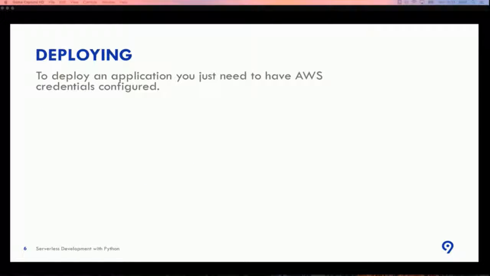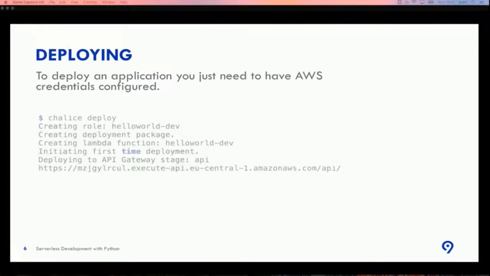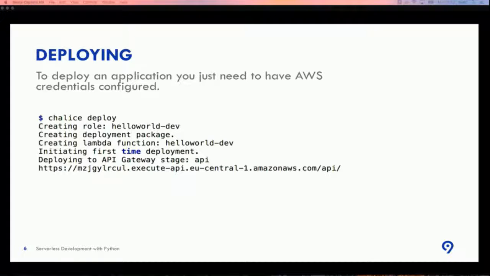Then when the first hello world application was running successfully locally, I decided to deploy it to AWS. And Chalice also gives us an opportunity to do it quite easily in only 1 command, chalice deploy.